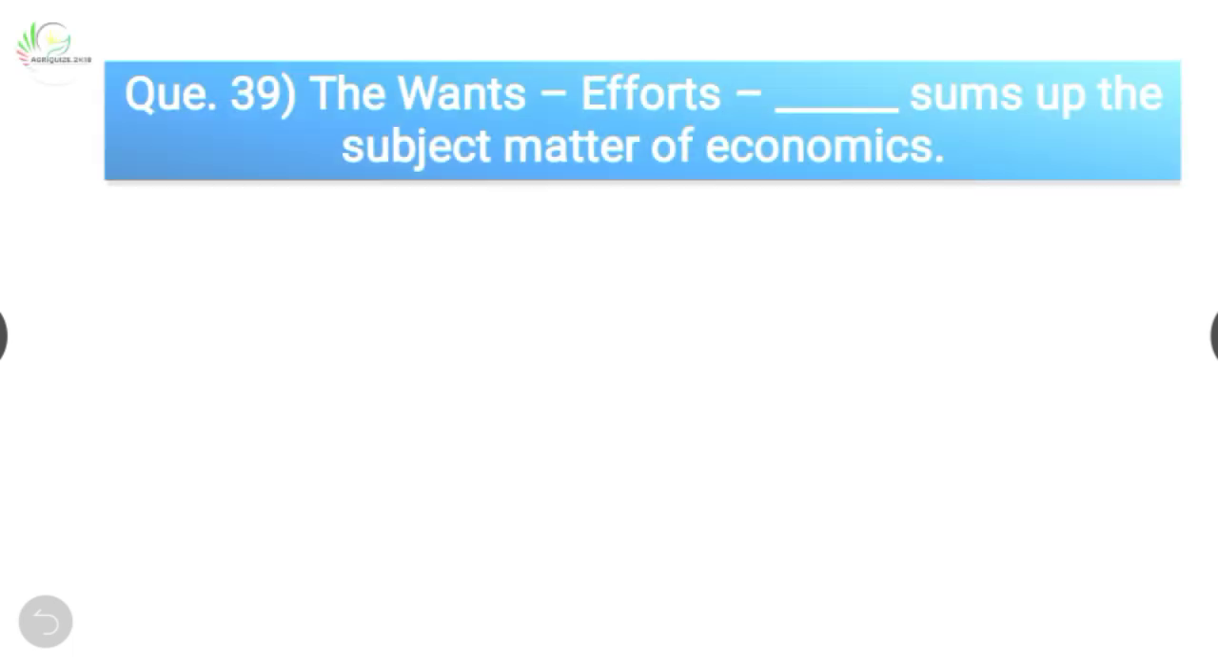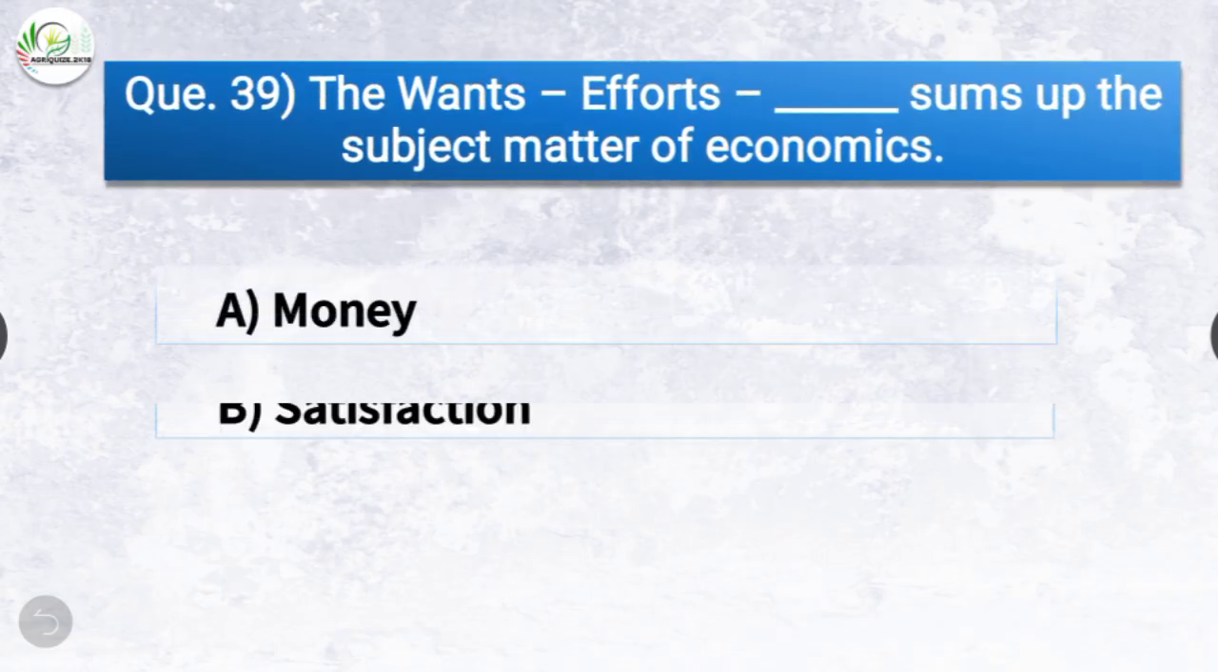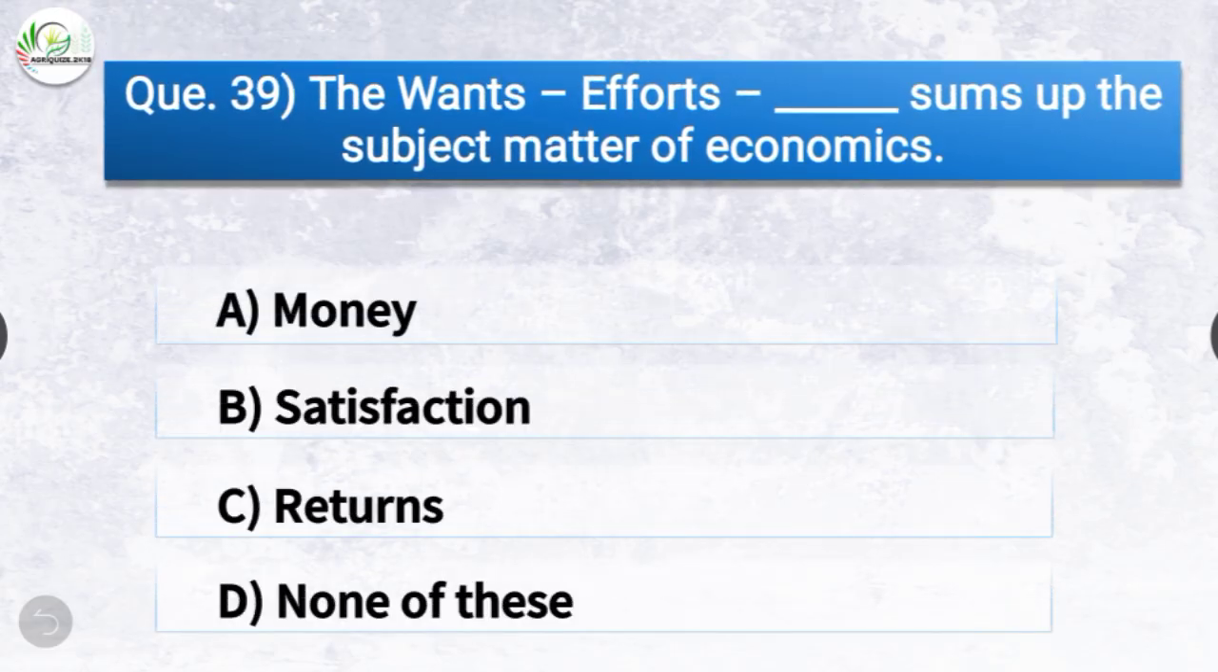Question number 39. The wants, efforts, dash sums up the subject matter of the economics. The options are money, satisfaction, returns, or none of these. The correct answer is option B, satisfaction. So the wants, efforts, satisfaction sums up the subject matter of economics.